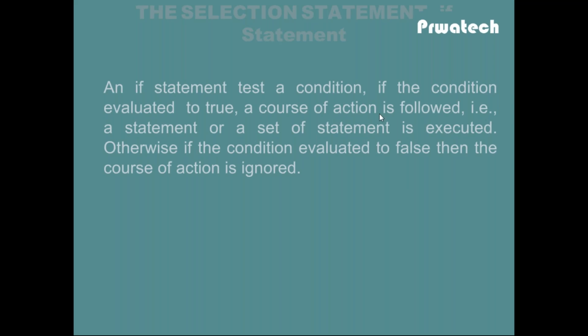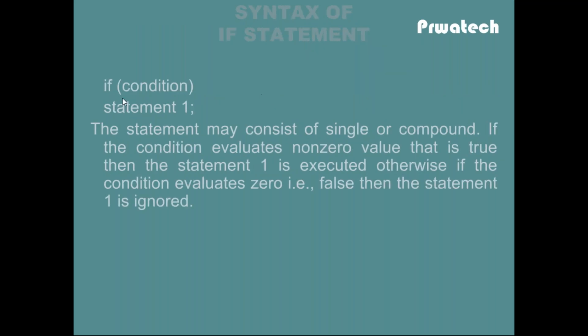So the selective statement is the if statement. See this: if the condition is true, statement 1 will be executed, otherwise there is no statement. The statement may be singular or compound. If the condition evaluates to a non-zero value, that is true, then statement 1 is executed.